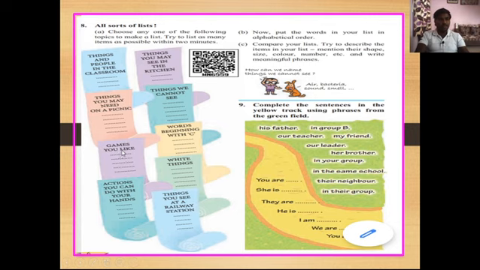Next one is games you like. Which games do you like? So here you can make a list of the names of games within 2 minutes. Then next one is here, actions you can do with your hands. Okay, so which actions do we do with our hands? So we have to write the names of those actions here.